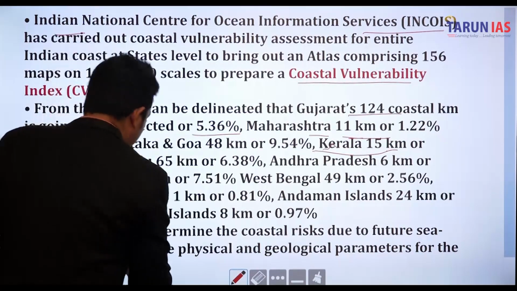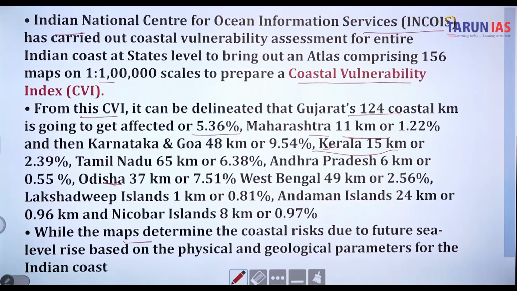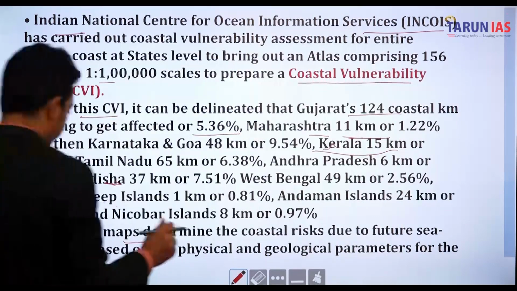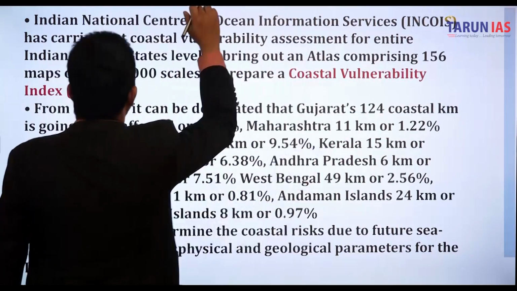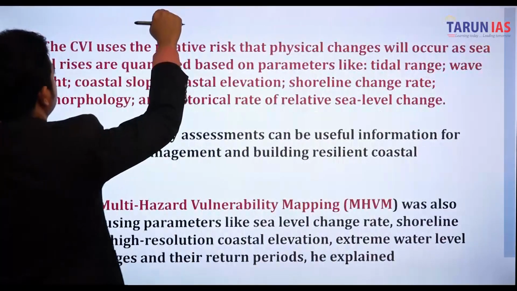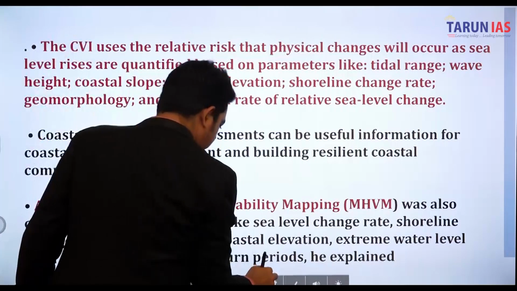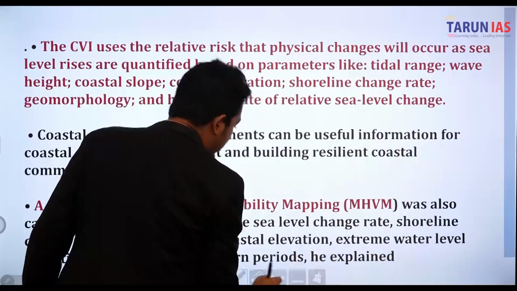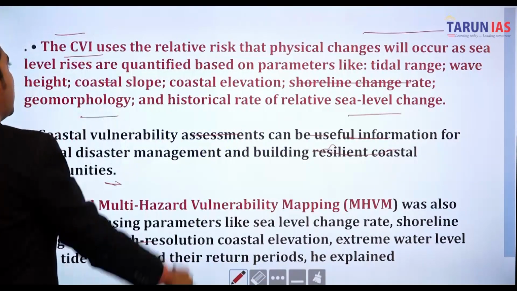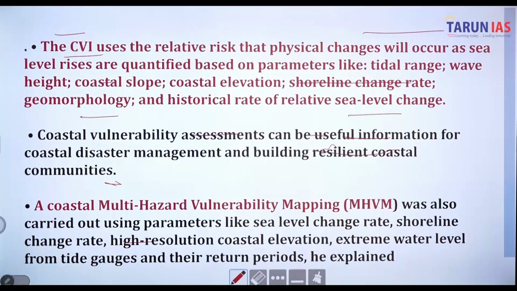Okay, so the maps determine the coastal risk due to future sea level rise, based on the physical and geological parameters of the Indian coast. The CVI uses the relative risk that physical changes will occur as the sea level rises. So we can see that if the sea level rises, then floods can easily occur. This relative risk is quantified based on parameters like tidal range, wave height and coastal slopes.